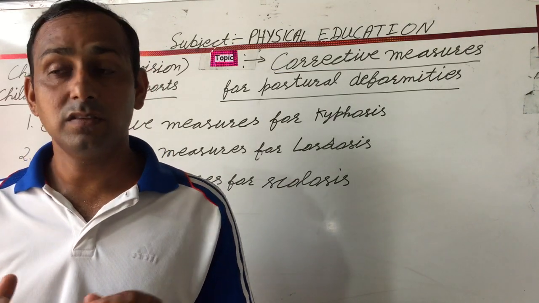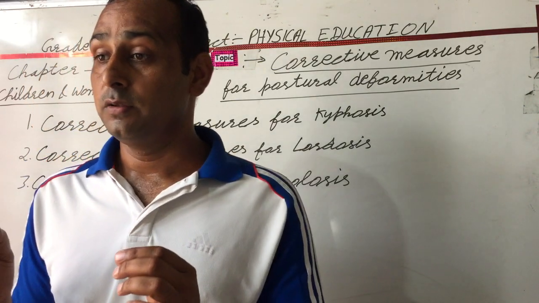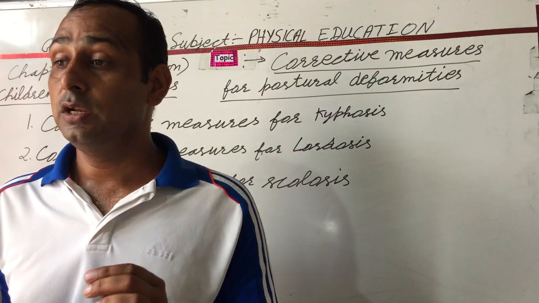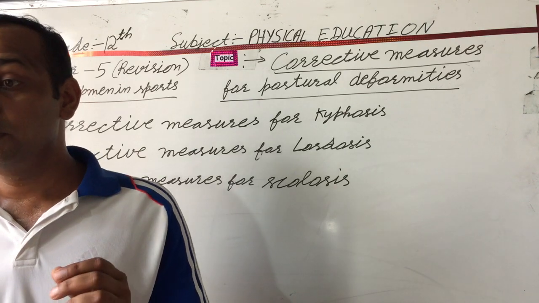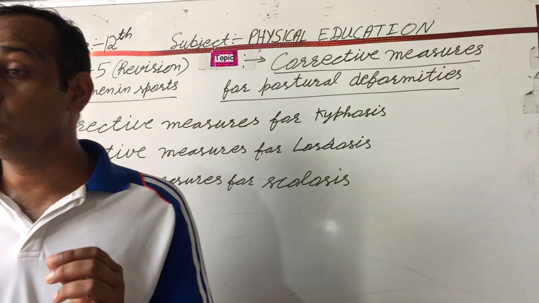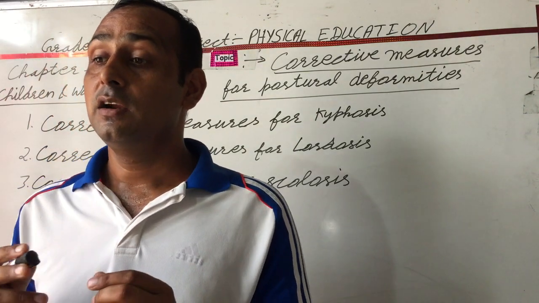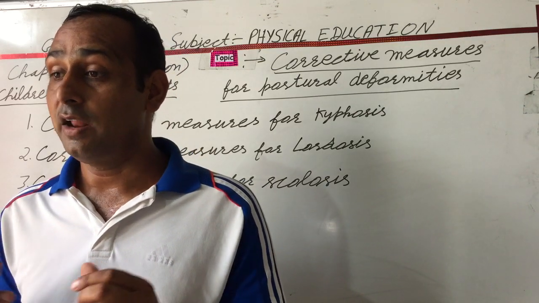Next point is to perform the downward facing dog stretch. Being in a palm position, keep your hands on the floor for balance and push your hips and buttocks slowly into the air so that your body makes a triangle shape with the floor as the base of the triangle.